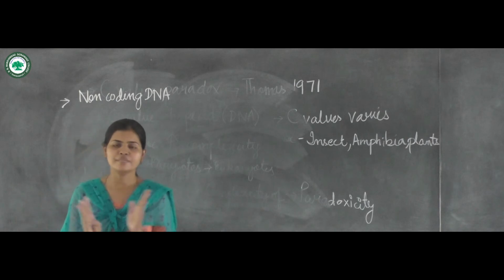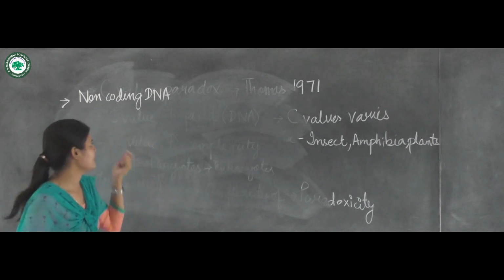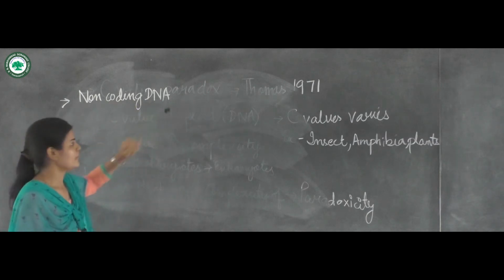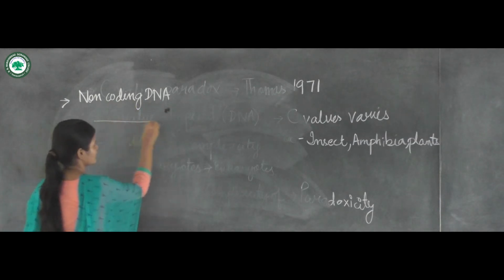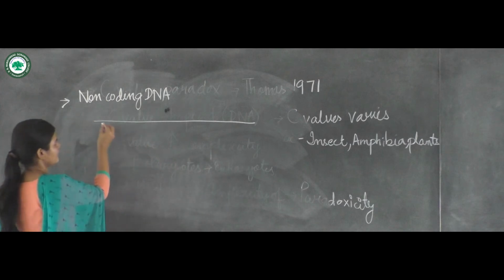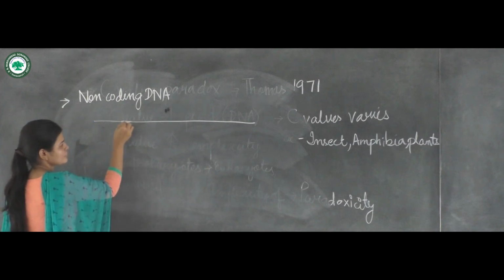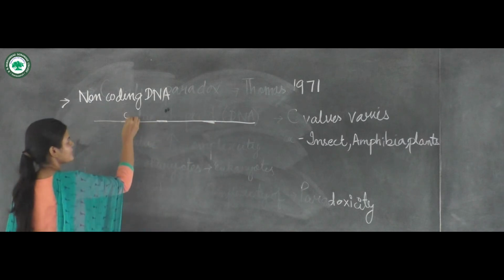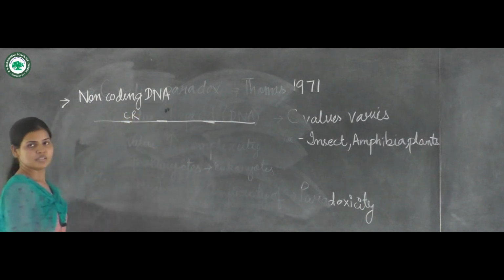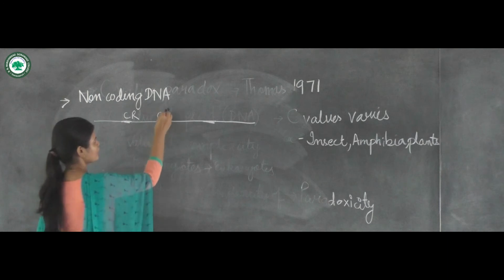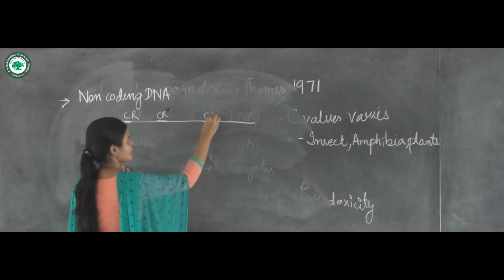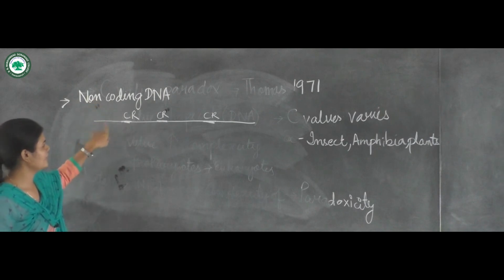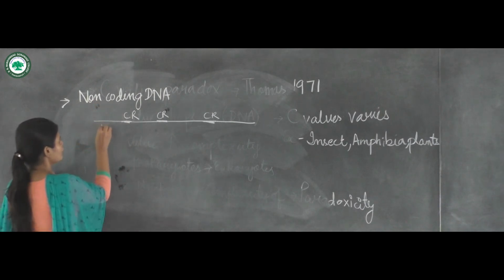Their answer lies in this non-coding DNA. In DNA, suppose these are the coding regions; this is also a coding region, this is also a coding region, and the rest are the non-coding regions.